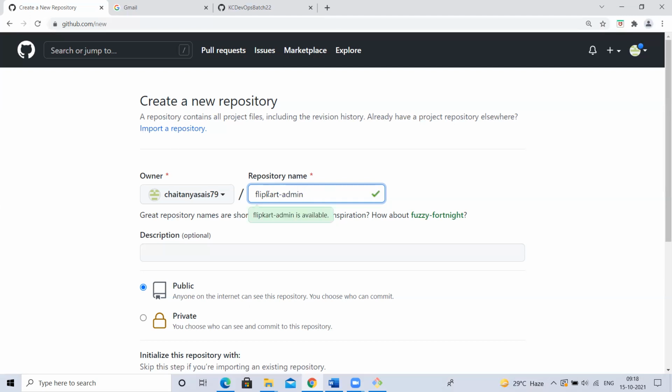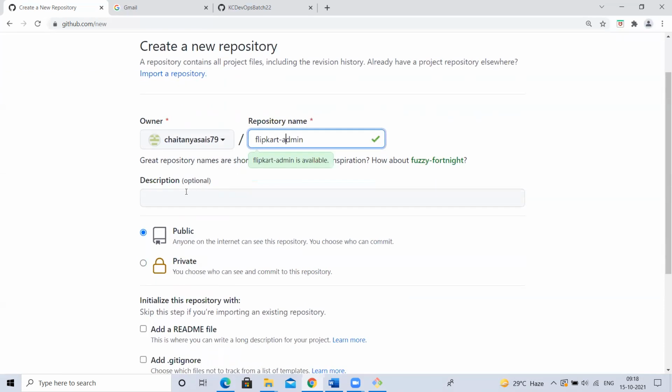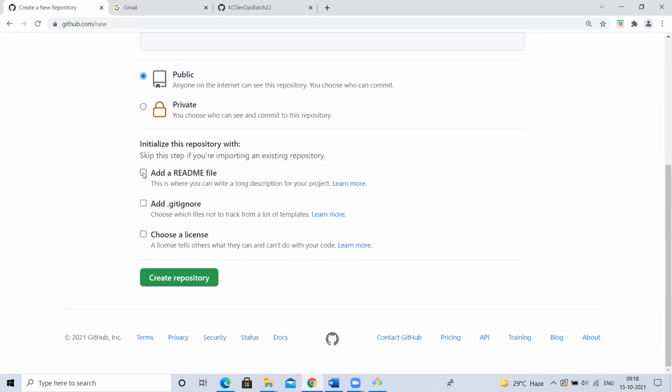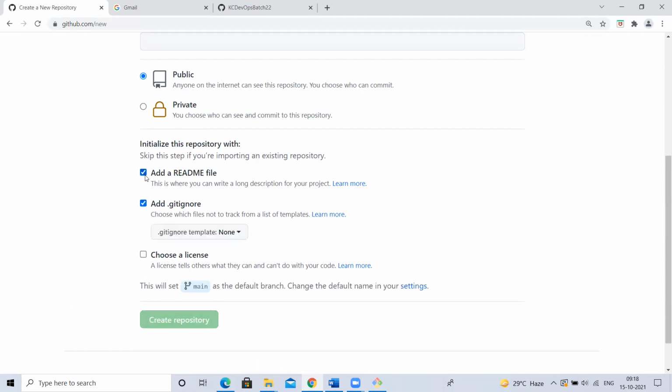We have to divide. For example, I'm selecting this as Flipkart admin module. So services UI means the application name hyphen anything in the service name, we can give it like this. So I'm going to create it. Instead of readme, I'll explain. Let me use git ignore and readme, both files.